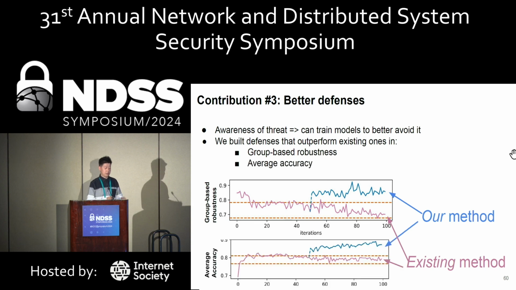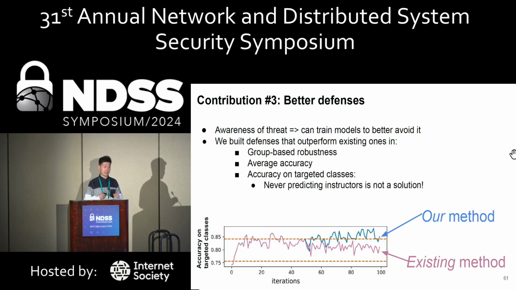We also measure the average accuracy. So this is benign accuracy, accuracy without the perturbation of the adversary. And our method also constantly achieves better performance. We also pay specific attention to a third metric, which is accuracy on targeted classes. So this would be accuracy on instructors or accuracy among the staff members.